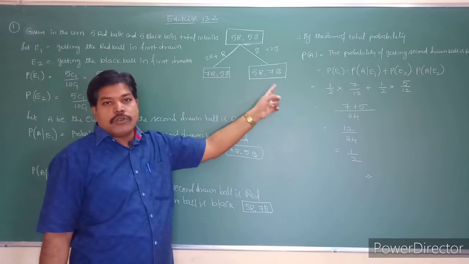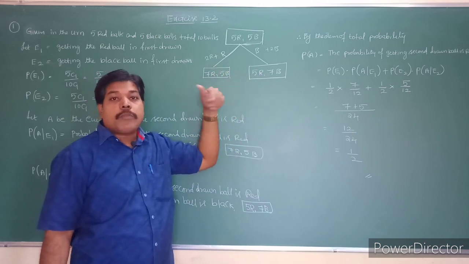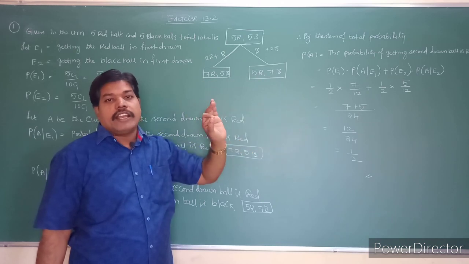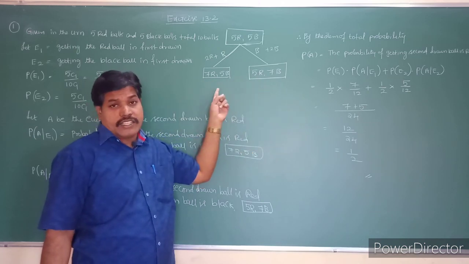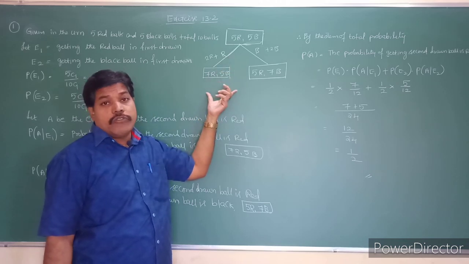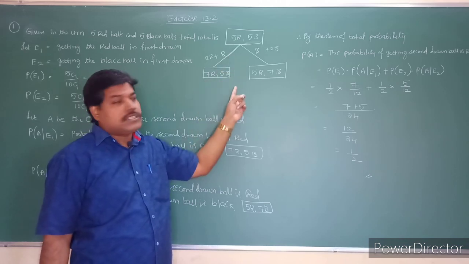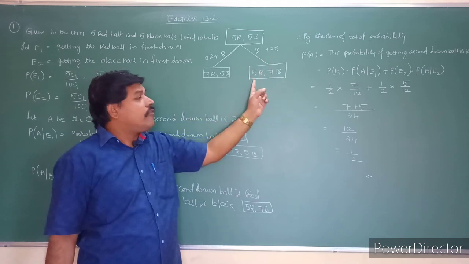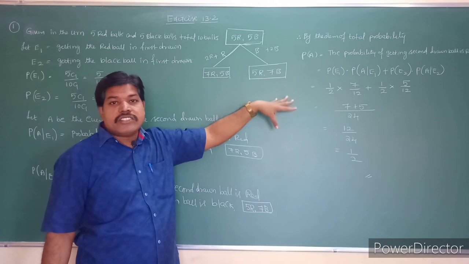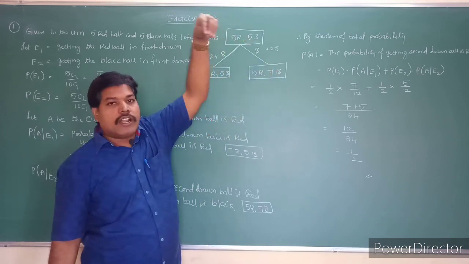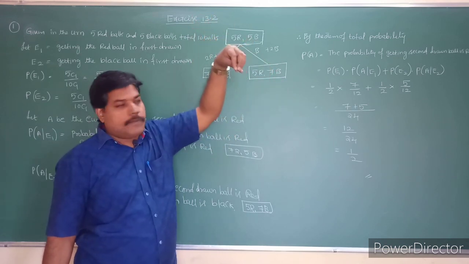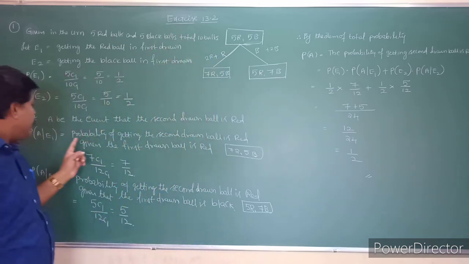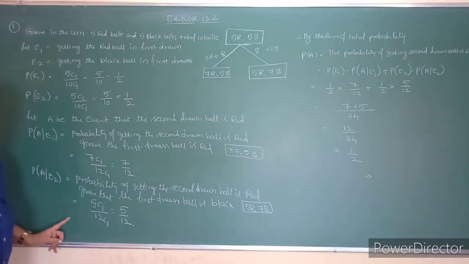So in that case, 2 cases arise. What is the probability they are asking? In the second draw, what is the probability of getting a red ball? If the first one is red, in the urn you will get 7 red and 5 black balls. If the first drawn ball is black, then in the box you will get 5 red and 7 black balls. So I will take 1 ball, and the probability of getting the second ball red is the probability of A given E1 and probability of A given E2.